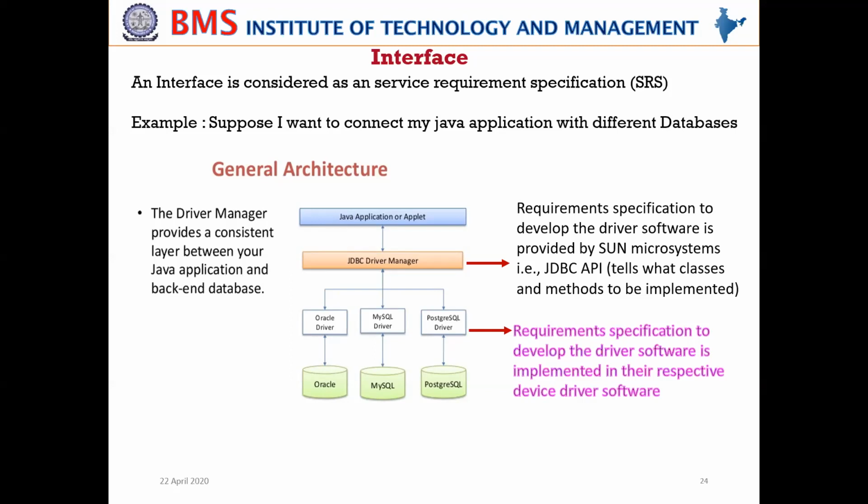Where is the interface? You have a JDBC API, meaning Sun Microsystems provides a JDBC API. The JDBC API contains the set of classes and methods that have to be implemented. These things have to be implemented by the appropriate database organization, correct? So this acts as an interface. The JDBC driver manager, which provides a JDBC API, acts as an interface.